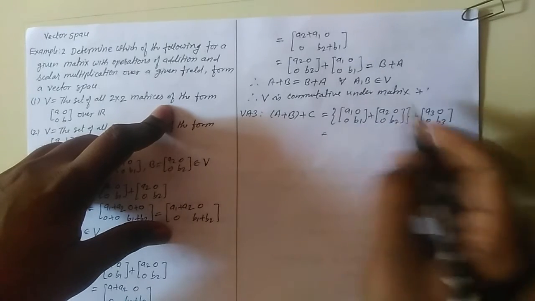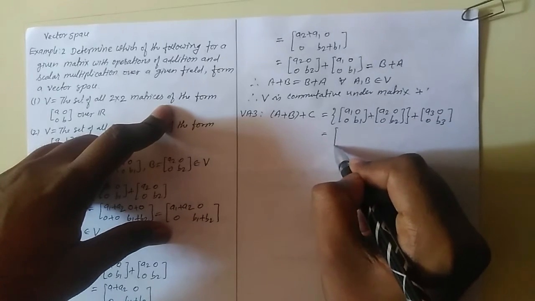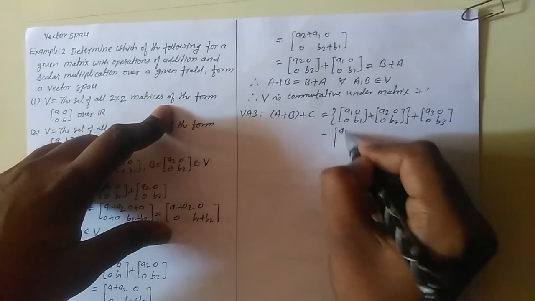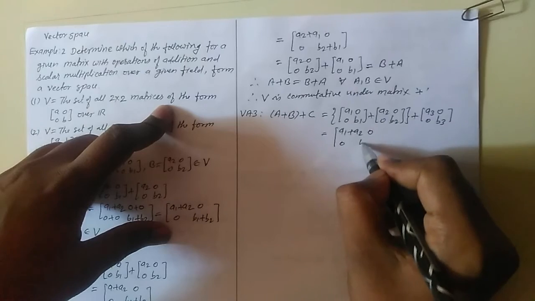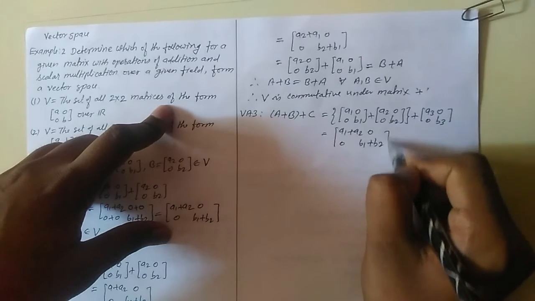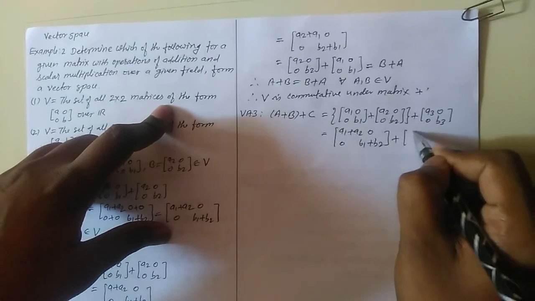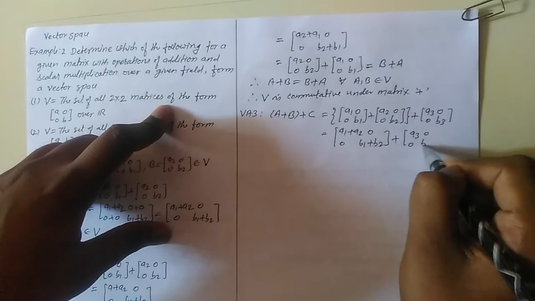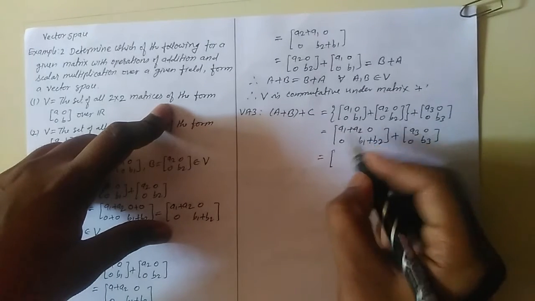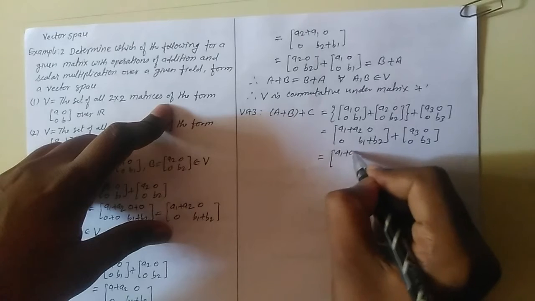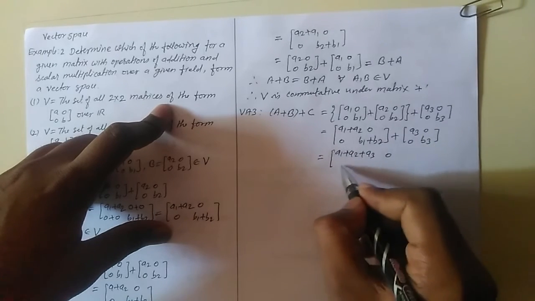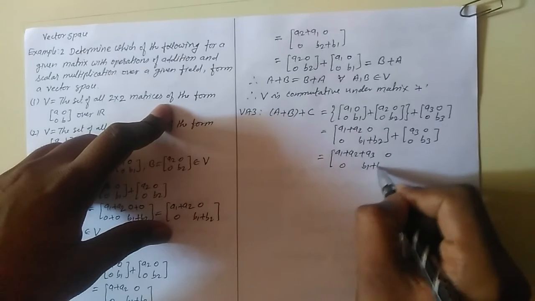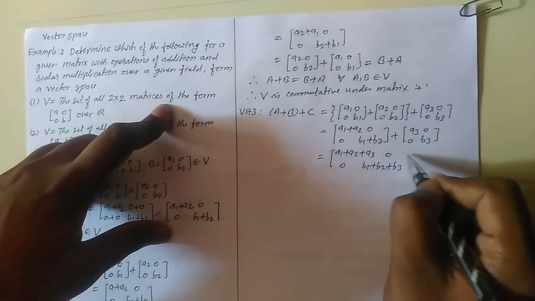We first solve the bracket, so we will have A1 plus A2, and 0 plus 0 is 0, 0, B1 plus B2, and plus [A3 0; 0 B3]. So we will have A1 plus A2 plus A3, 0 plus 0 is 0, 0, B1 plus B2 plus B3.